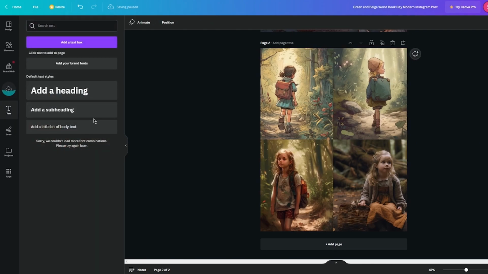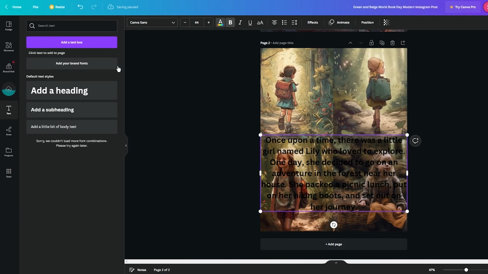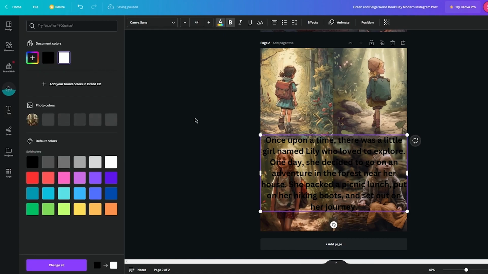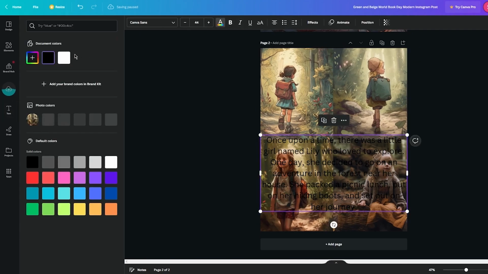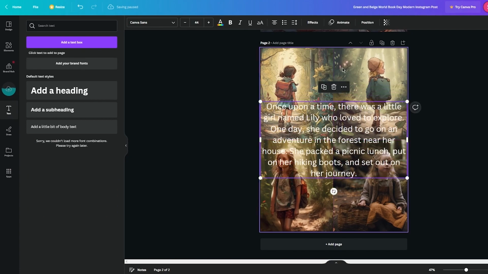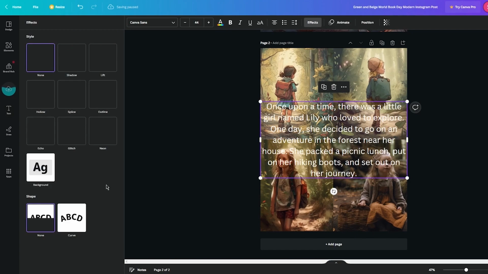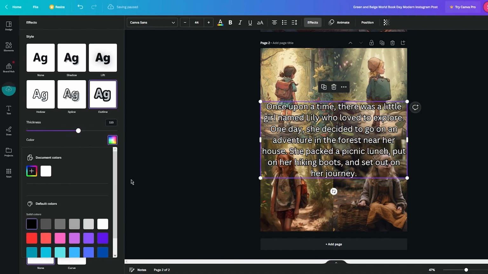Now you're going to go on text again, and once you're in text, choose any decent font and paste this paragraph. Choose a font that a person can easily read. There, I chose a font and brought it to the center. You can give it a background if you want to, by going into effects. Give it an outline so it just looks better, give the outline a little thickness, and give it a good dark color.